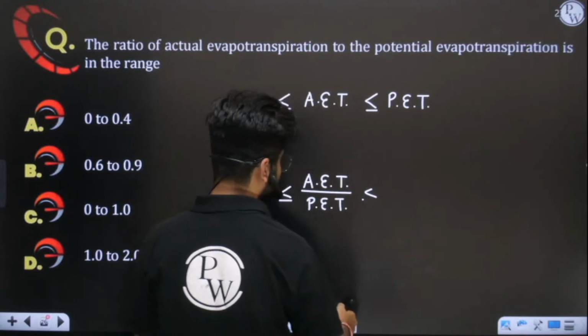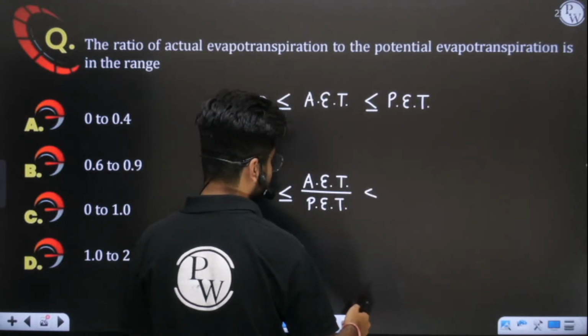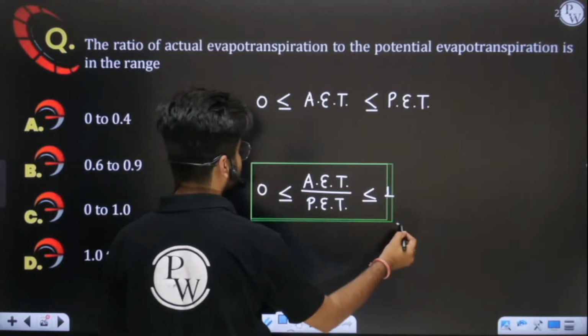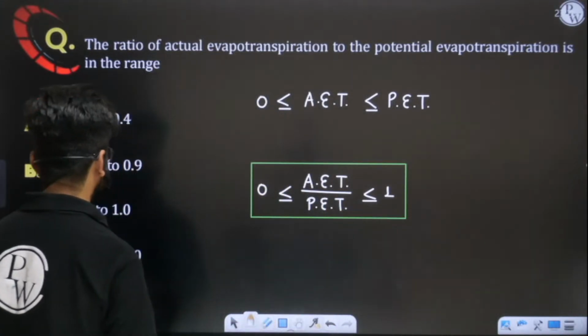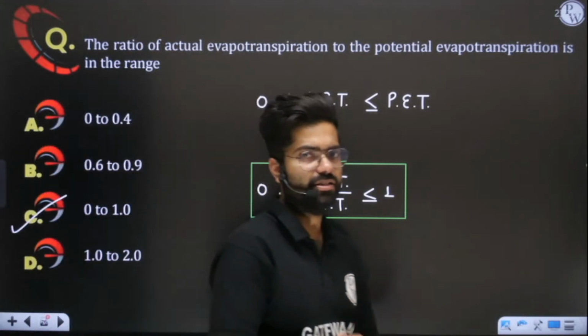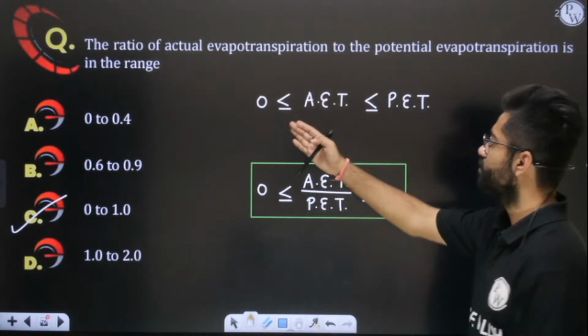So then this ratio gives you the maximum value and it will be equal to 1. Finally, I can say that this ratio varies from 0 to 1. Option C is perfectly correct here. Okay, great. So 0 to 1 is the answer, or simply you can say AET varies from 0 to PET.